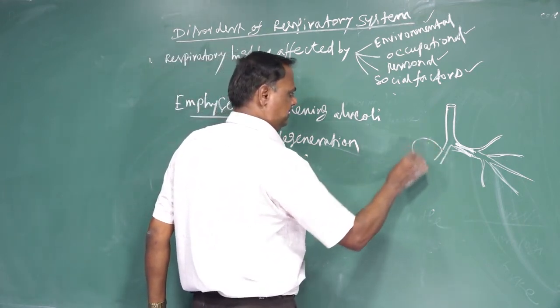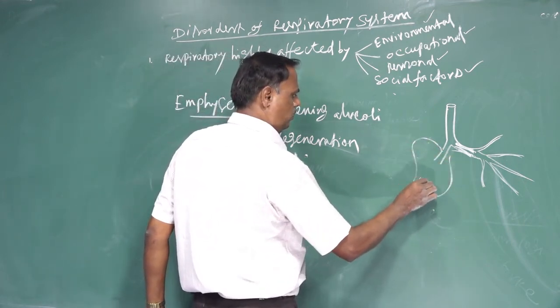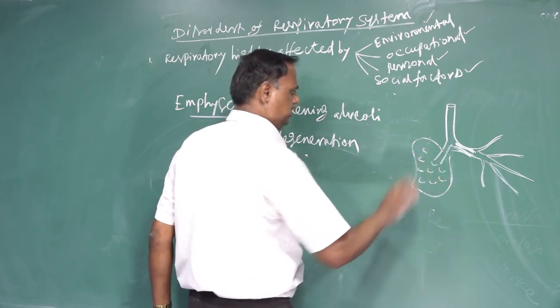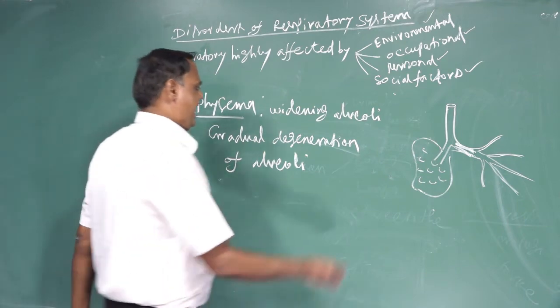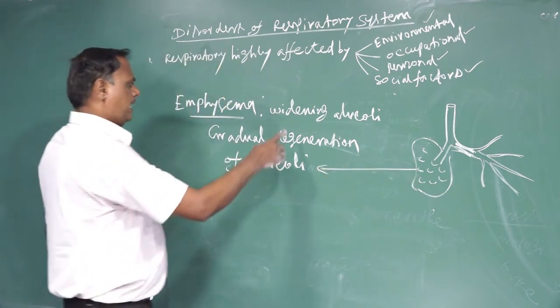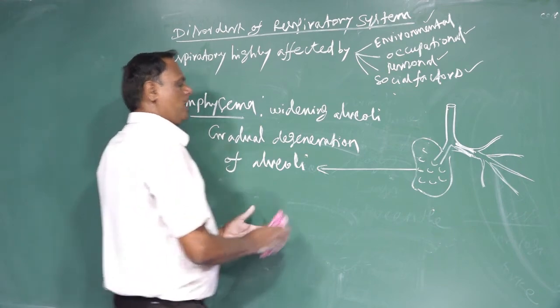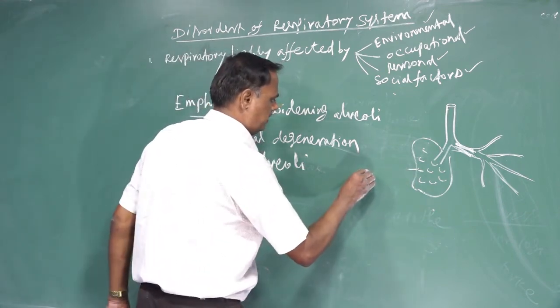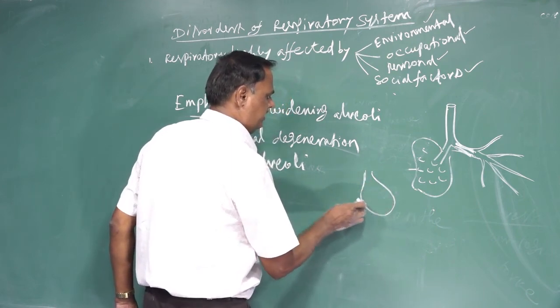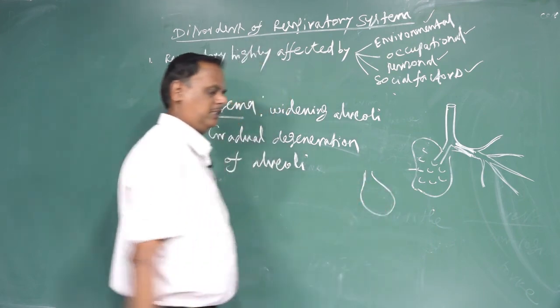Inside the lungs, small sac-like structures are called air sacs or alveoli. In emphysema there is gradual degeneration of the alveolar surface.